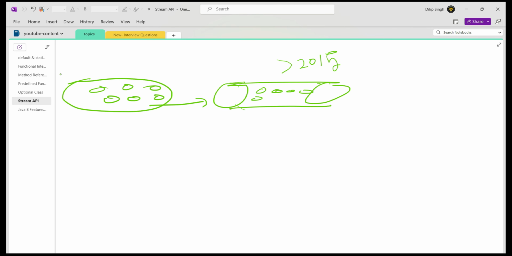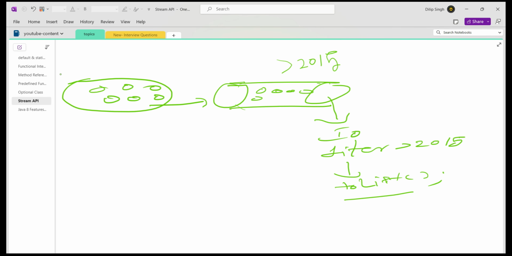From this stream, I am applying an intermediate operation called filter, where joining year is greater than 2015. Then I call a terminal operation called toList. Finally, I'll get the list of employee objects who joined after 2015.